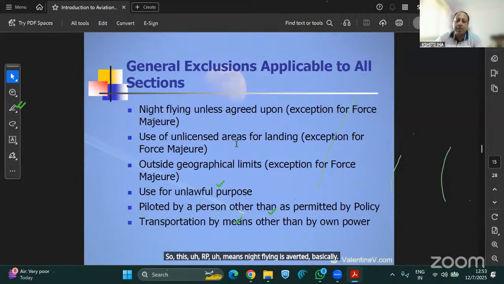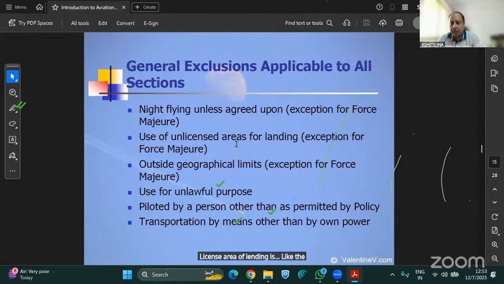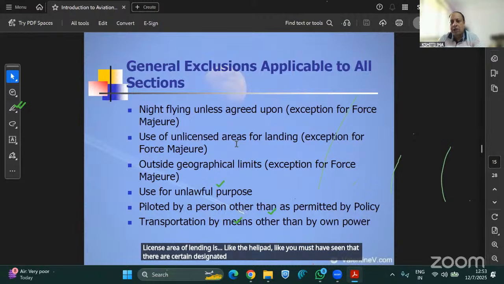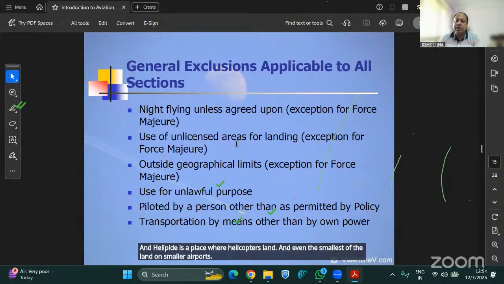Then use of unlicensed areas for landing. What is a licensed area for landing and an unlicensed area for landing? Anyone has any idea? A licensed area for landing is like the helipads. You must have seen that there are certain designated places at the airport, or in a building or a hospital, where H is written, which stands for helipad. A helipad is a place where helicopters land. Even the smaller aircraft land on smaller airports, which are licensed areas for landing.